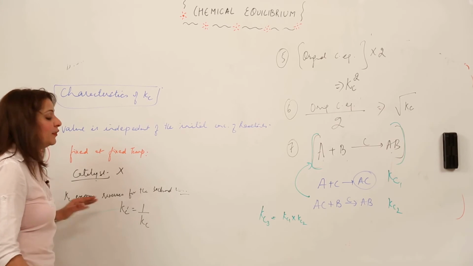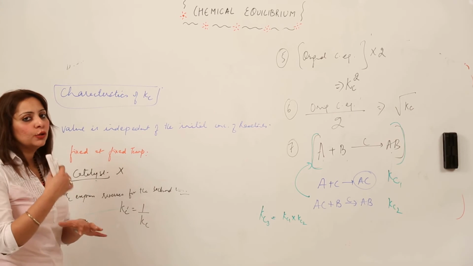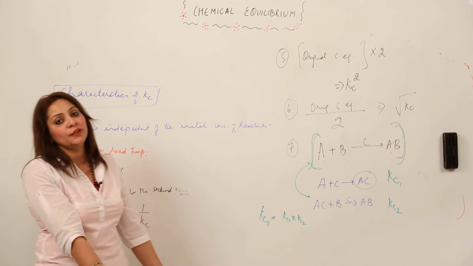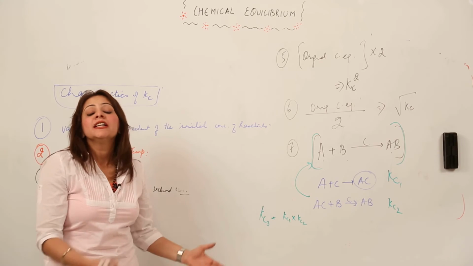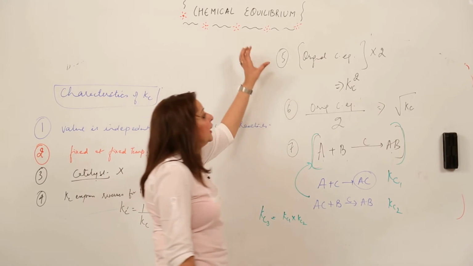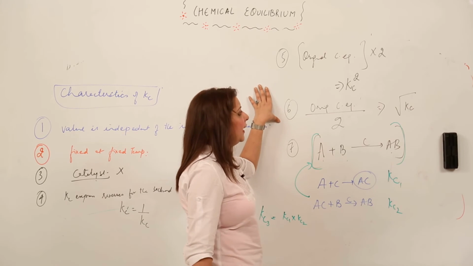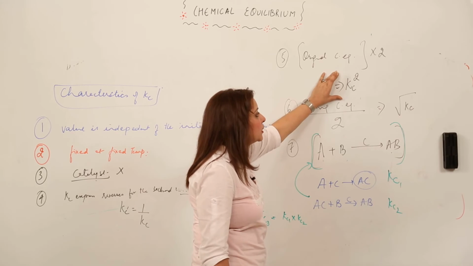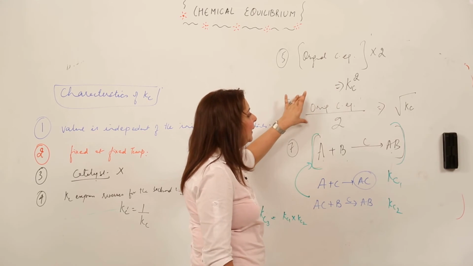And if you reverse the reaction, the Kc value is also inverted. That means if for the forward reaction the Kc value is x, then for the backward reaction it is going to be 1 by x. And if you multiply a chemical equation by a factor, the Kc value is raised to that power; if you multiply by 2, it is the square of the Kc value. If you are dividing by 2, you take the square root.